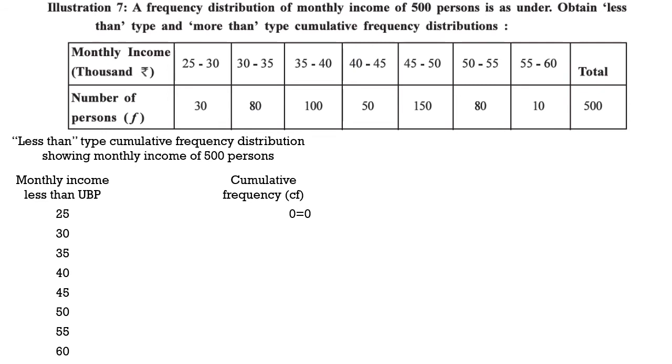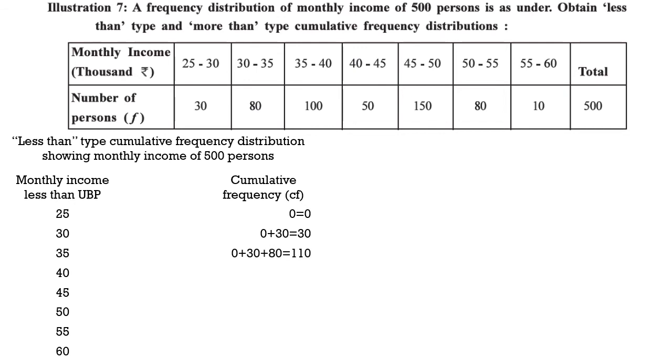Then comes less than 30. So the first class value, the number of persons 30, will be included in the less than 30 section, that is 0 plus 30, 30. Next is 35. So 35 includes 80 frequency and the previous frequency 30 is also included. So 30 plus 80 will make it 110.